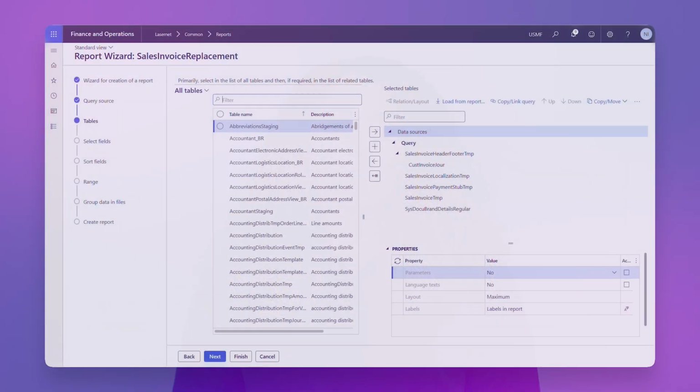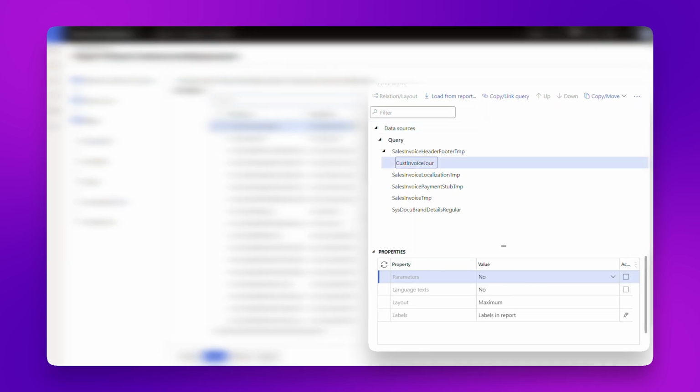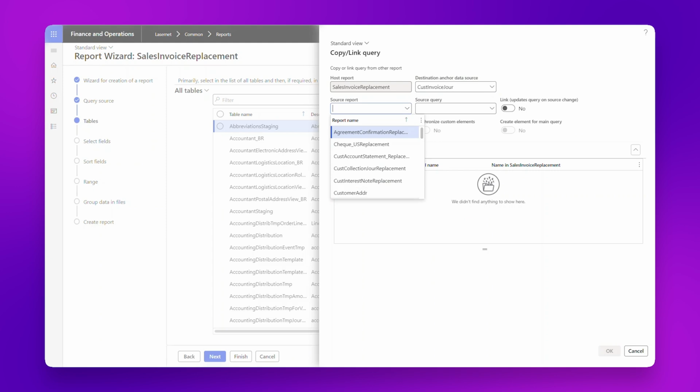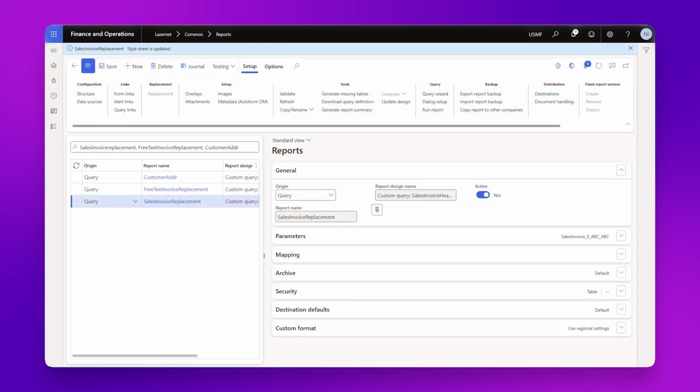In this short video, we will discuss how you can combine two queries using query links. This is useful in scenarios where a query is repeated in multiple reports, for example, company info or item dimensions. This link provides the option to maintain and use one central query.